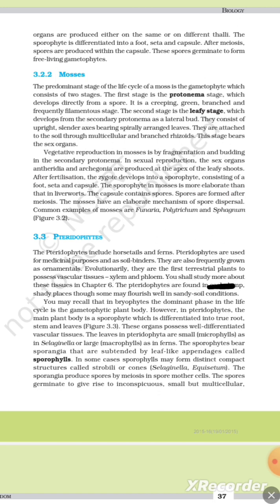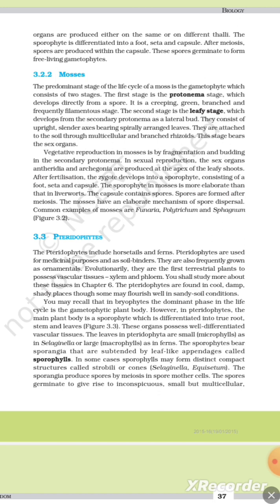The pteridophytes are found in cool, damp, shady places, though some may flourish well in sandy soil conditions. You may recall that in bryophytes the dominant phase in their life cycle is the gametophytic plant body. However, in pteridophytes the main plant body is a sporophyte, which is differentiated into true root, stem and leaves. Figure 3.3. These organs possess well-differentiated vascular tissue. The leaves in pteridophytes are small microphylls as in Selaginella or large macrophylls as in ferns.